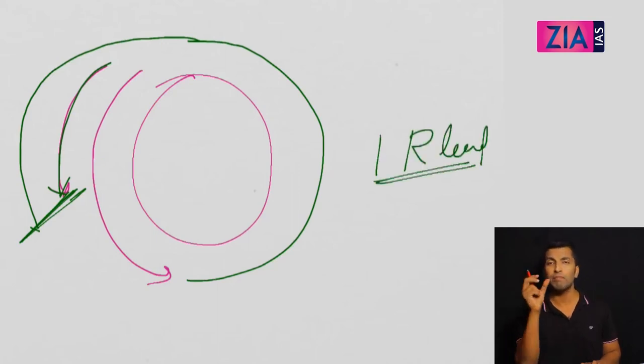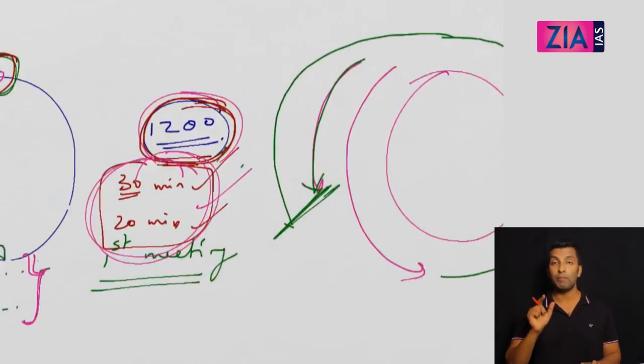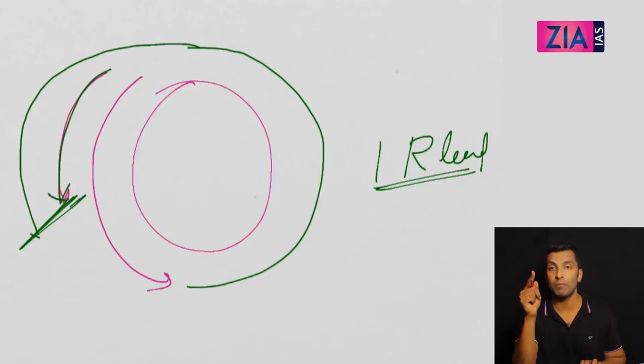Okay, so very simple language, very simple understanding. When you meet for the first time in the same direction, you have one round lead. The faster person takes one round lead. So when you meet, you have one round lead. That's what you mean by meeting point. Okay, so when you meet for the first time, one round lead.